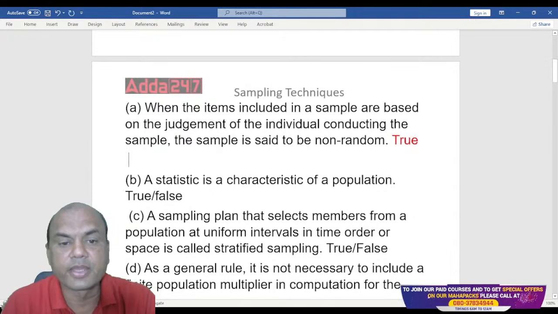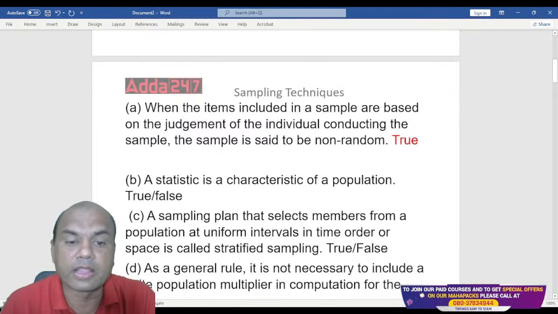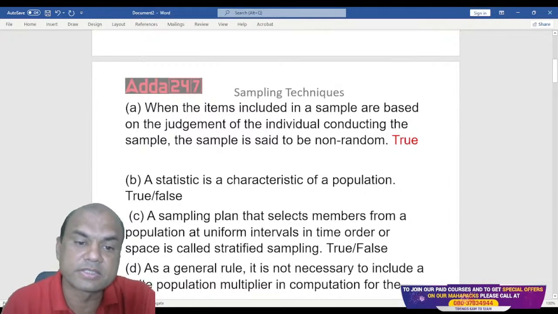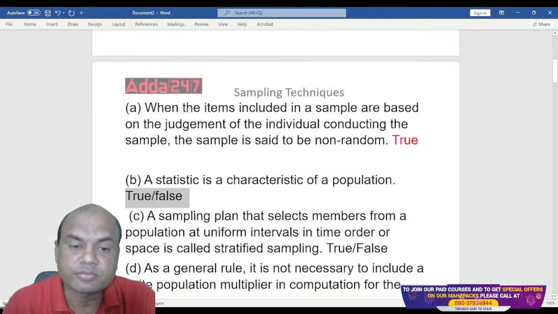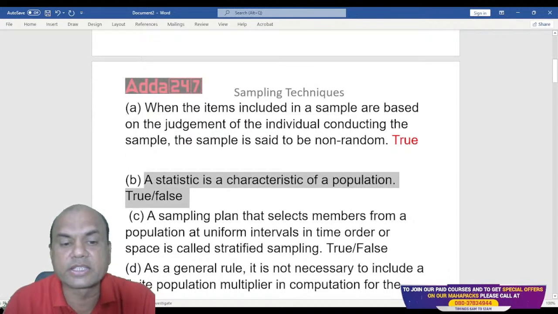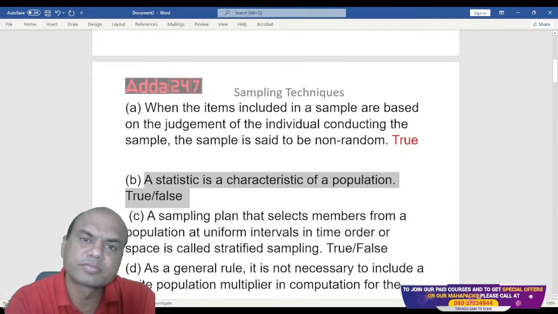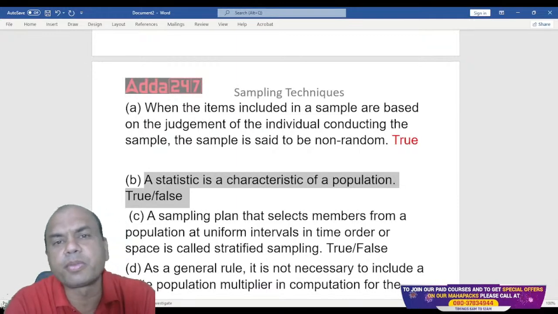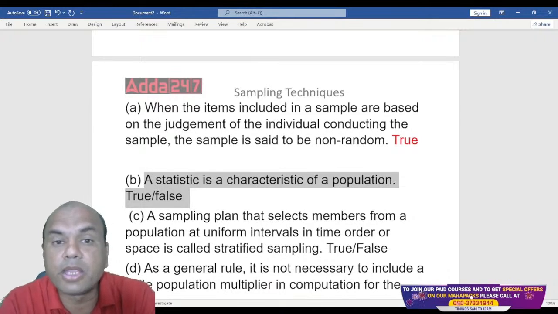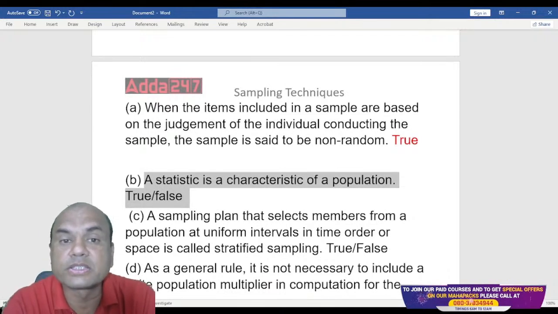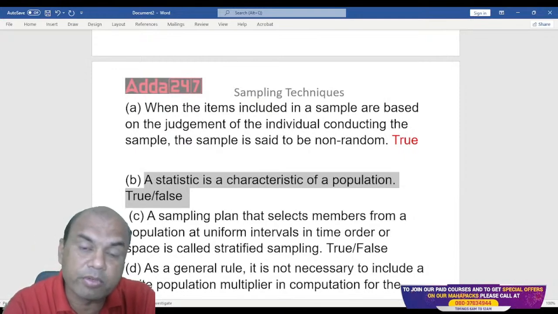True. Okay. Second one. A statistic is a characteristic of a population. Now this is a simple one. You must answer this. A statistic is a characteristic of a population. True or false? What do you say? Let me see. Everyone, think over it. What is population? What is sample? Suppose if I find the mean of population, what is it called as? Suppose if I find the mean of a sample, what is it called as?